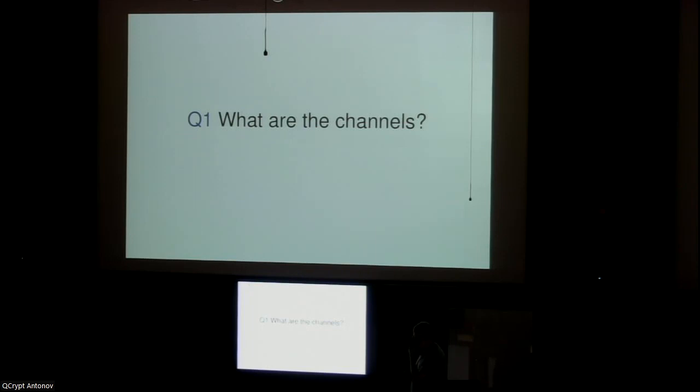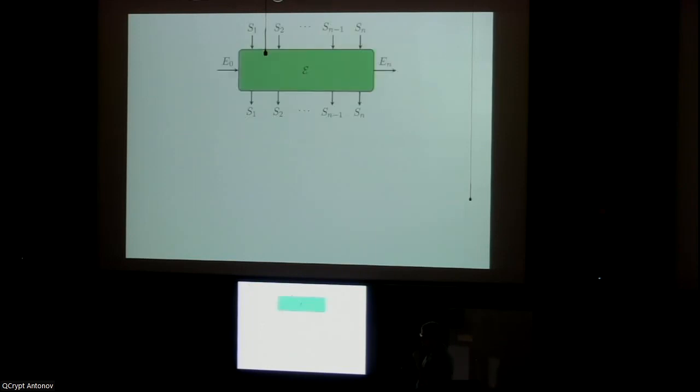Okay, so let's start with the first question. What are the channels? Generically, Eve could apply one big CPTP map to all of Alice's signals, here labeled S1 to Sn, produce some new signals S1 through Sn for Bob, and also keep some side information for herself. At this point, we don't have the necessary structure to apply the entropy accumulation theorem.